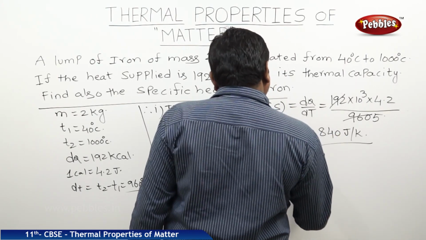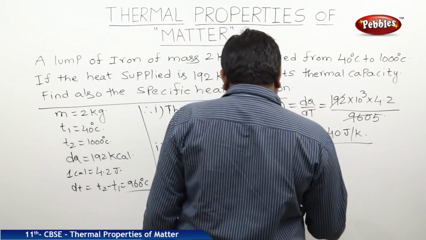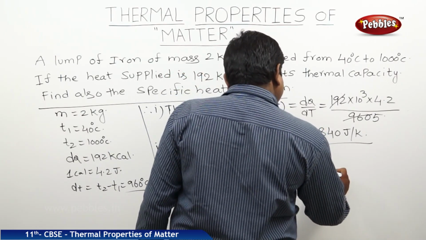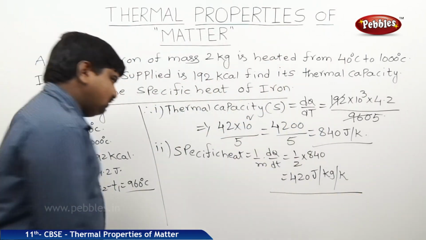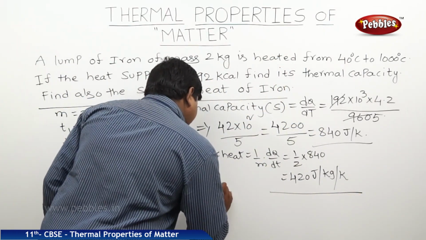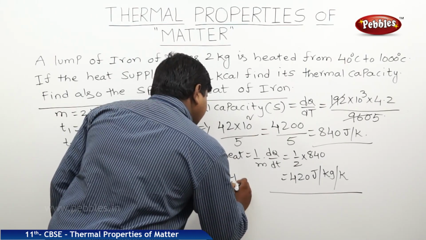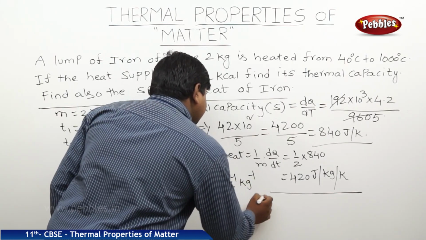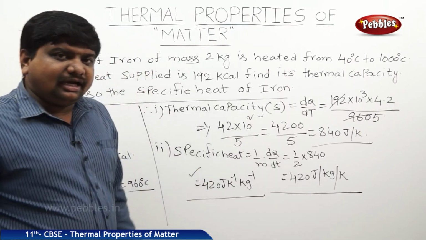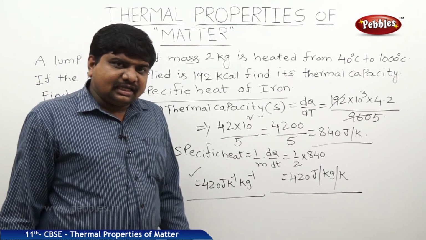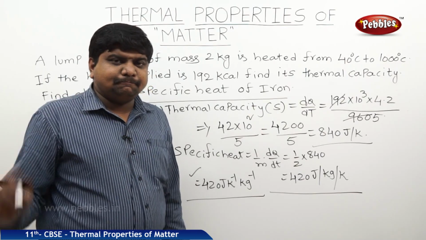So it is 420 joules per kg per Kelvin. In other words, we can write 420 joules per Kelvin per kg inverse. So like this we can find out the thermal and specific heat capacities of the given solid bodies.